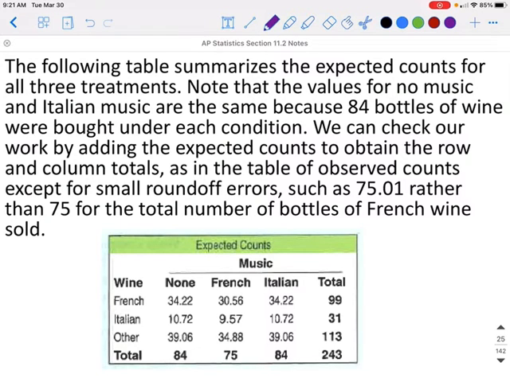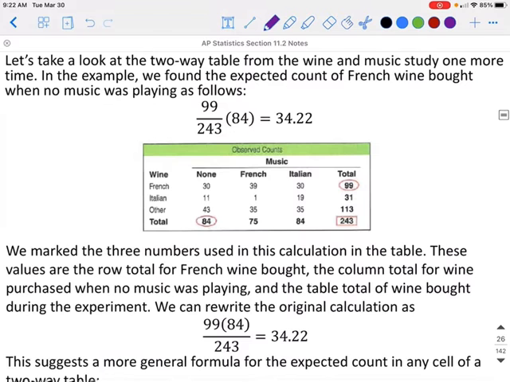Note that the values for no music and Italian music are the same because 84 bottles of wine were bought under each condition. We can check our work by adding the expected counts to obtain the row and column totals, as in the table of observed counts, except for small round-off error, such as 75.01 rather than 75 for the total number of bottles of French wine that are sold.